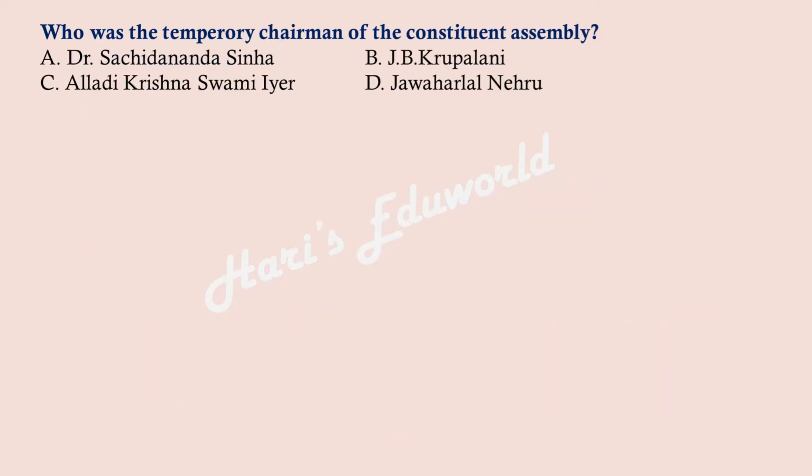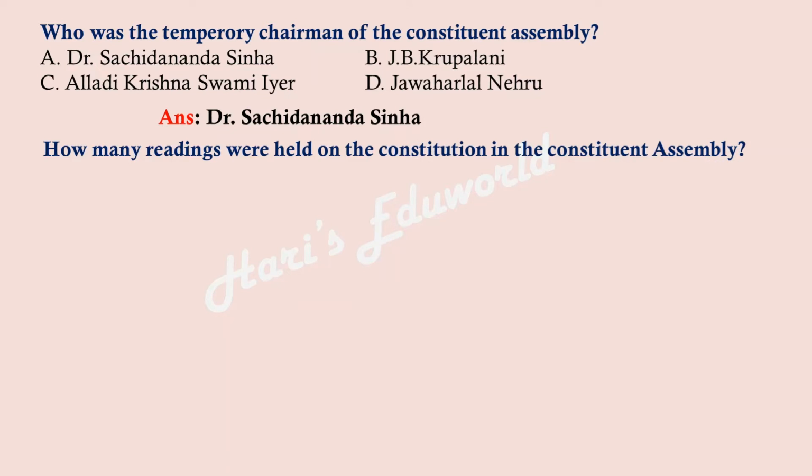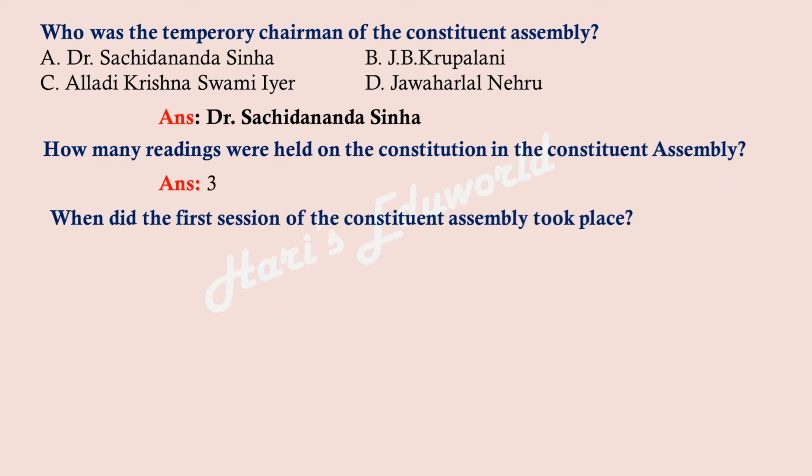Who was the temporary chairman of the Constituent Assembly? Dr. Sachidananda Sinha, J.P. Kripalani, Alladi Krishnaswamy Iyer, Jawaharlal Nehru. The right answer is option A, Dr. Sachidananda Sinha. How many readings were held on the Constitution in the Constituent Assembly? Answer: 3. When did the first session of the Constituent Assembly take place? Answer: 9 to 23rd December 1946. So this date is very important.